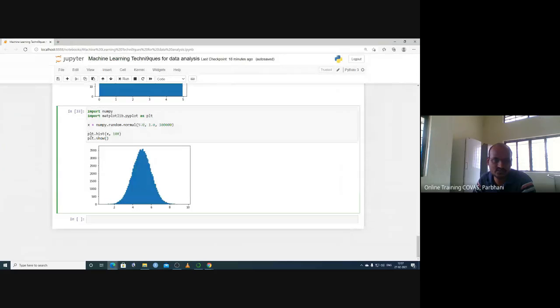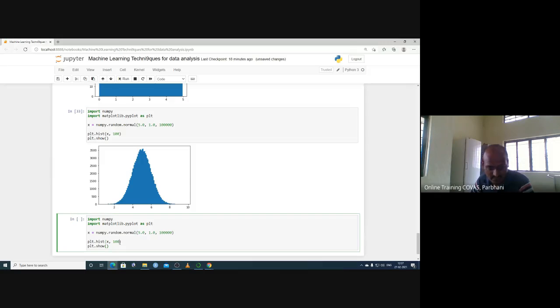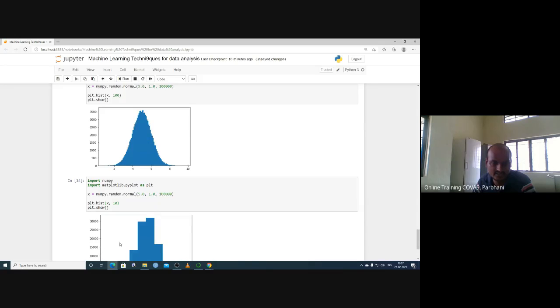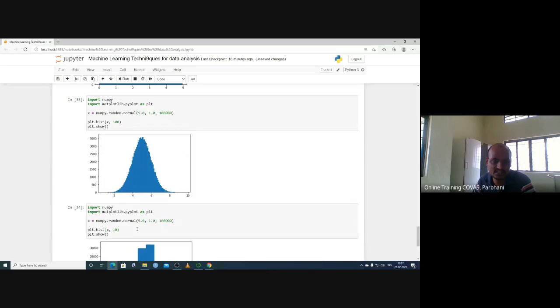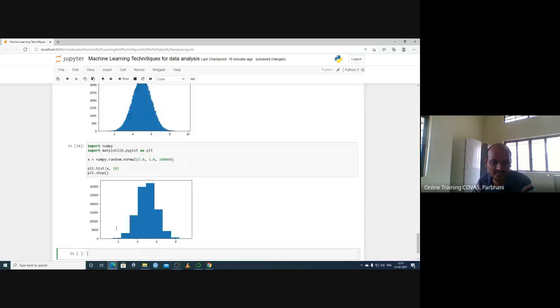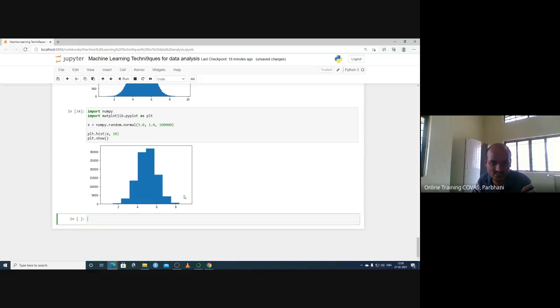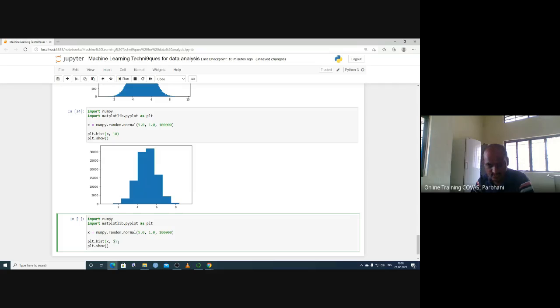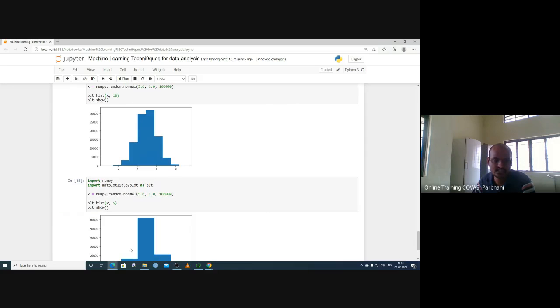Likewise, if you do PLT.hist, which stands for histogram, that is PLT.hist(x, 100), it will plot the 100 values. So this is the histogram. Let us try another: instead of 100, let's try 10. So if you take only 10, it will look like this. Still it is a normal distribution, but it looks different. If you take only 5 values, let's see how it looks. So data is looking like this.